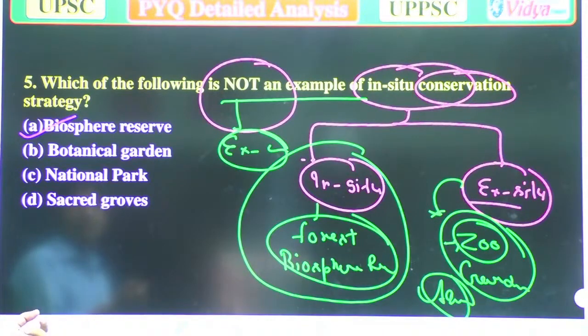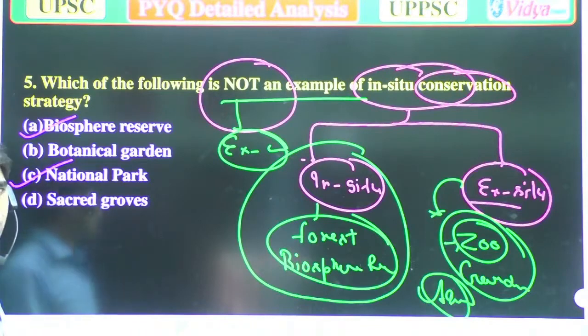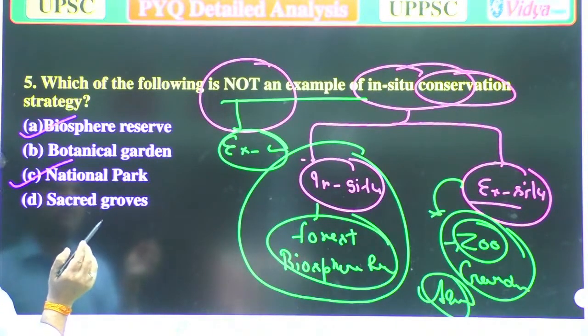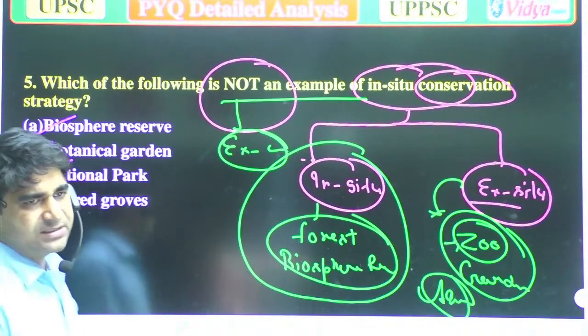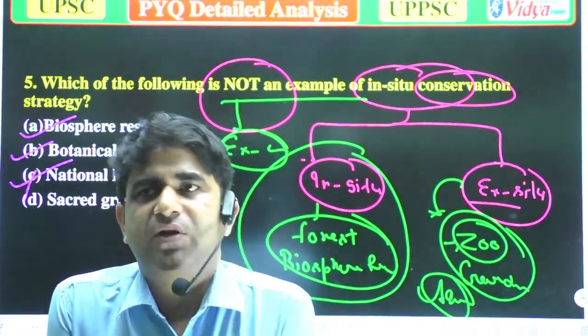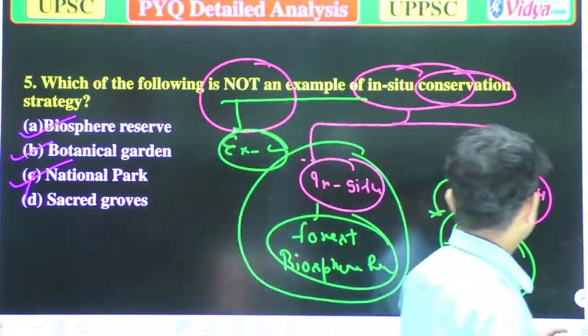C, national park. And D, sacred groves. Sacred groves and national parks are also not the correct answer, because in national parks various organisms are there in their natural habitat. Botanical garden is the correct answer, because in botanical gardens organisms are kept under ex situ conservation. Now we'll move to the next question.